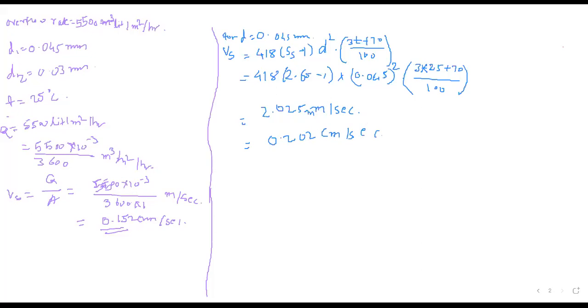Okay, now here you can find out the percentage. Percentage of settled is equal to, now here the settling velocity of particle is 0.02. I will not write the formula again now. Settling velocity of the particle is equal to 0.02 upon settling velocity of the tank is 0.152 into 100. What is the settling velocity you got?